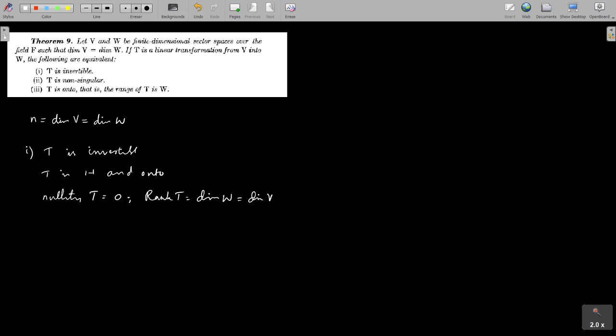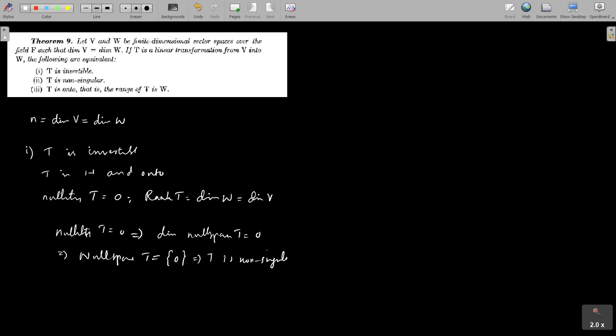Now we will prove that T is non-singular. That is obvious. T is 1-1, and non-singularity gives that the kernel contains only the 0 element. So from this you can get nullity T equal to 0, which implies the dimension of the null space of T is equal to 0. Consequently, the null space of T is equal to the singleton set {0}, that is, it contains only the 0 vector. That implies T is non-singular.